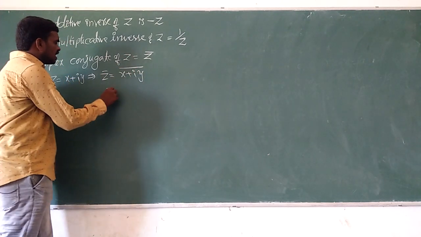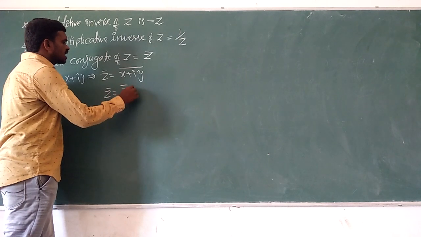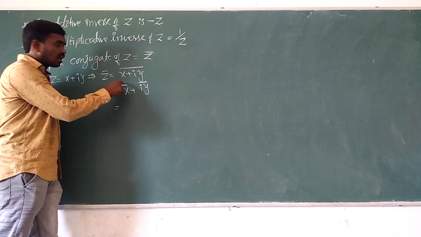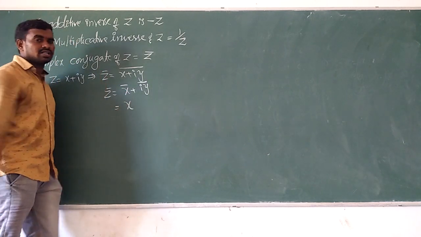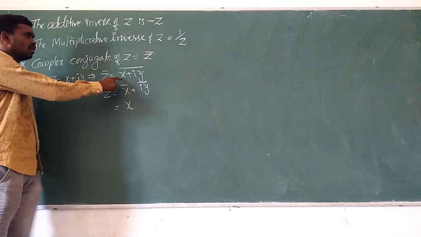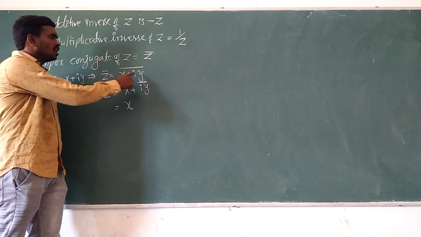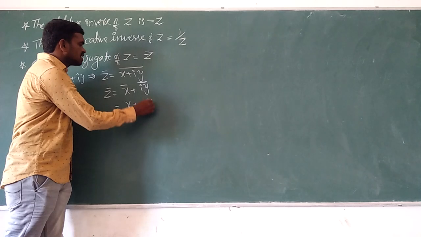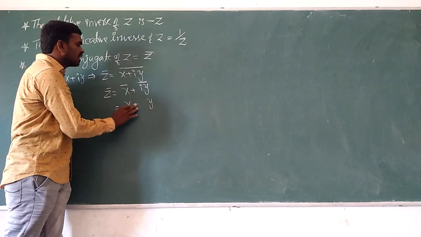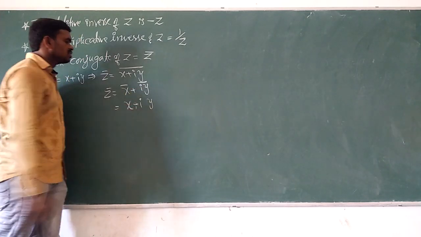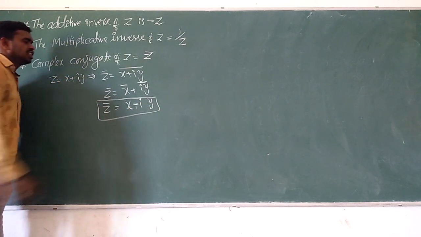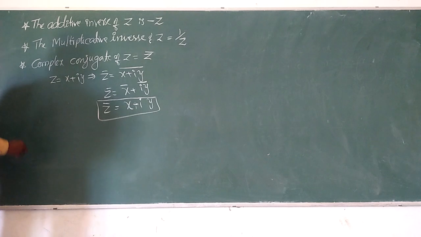Whenever bar is there, we can split it: x bar plus iy whole bar. The real part stays the same, because I have already told you that x is called the real part and y is called the imaginary part. y also stays as it is, but instead of i bar we get minus i. So that is about z bar, the complex conjugate.